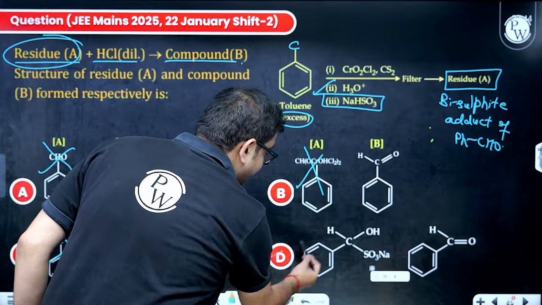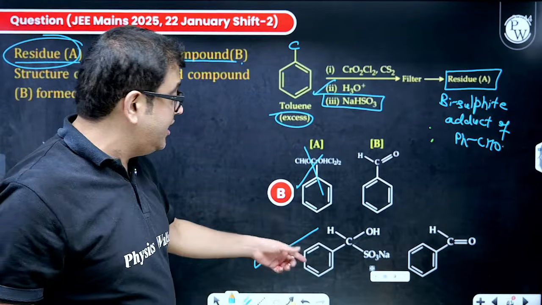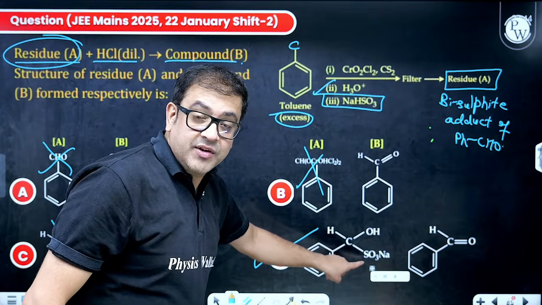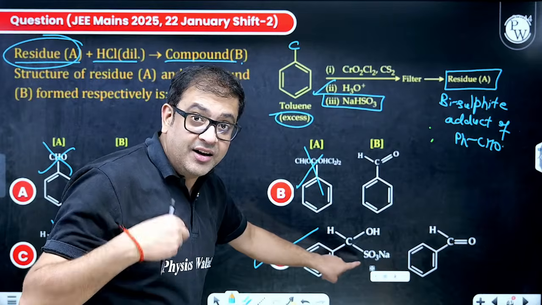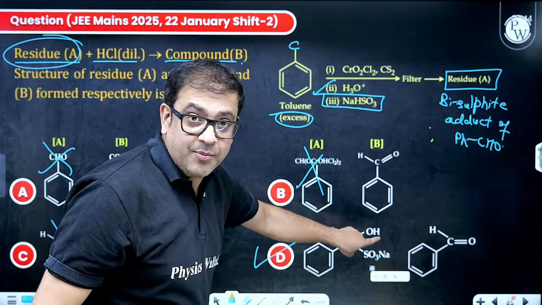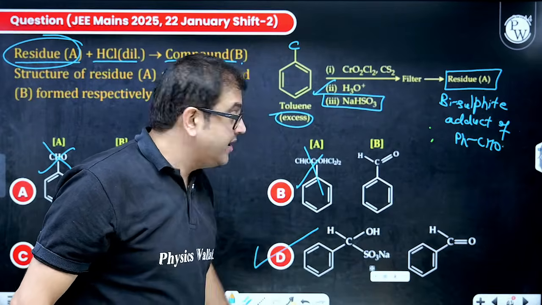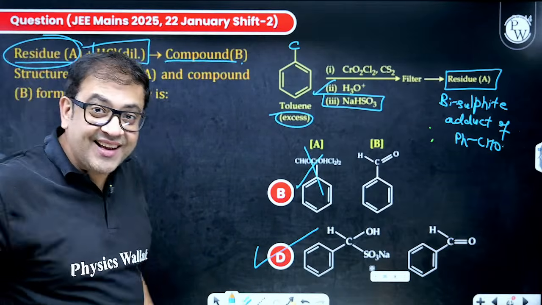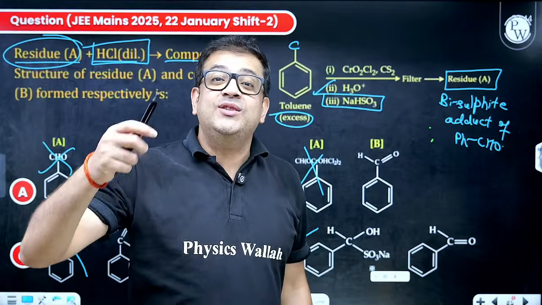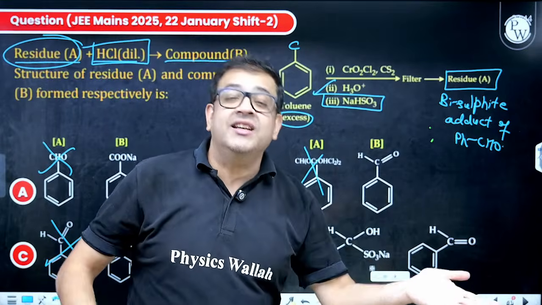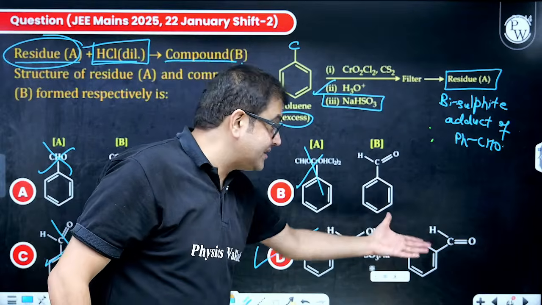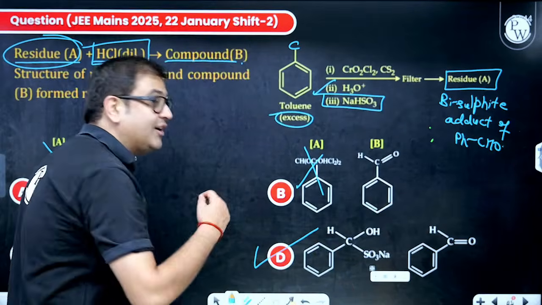This is the bisulfite addition. So with just option A, you can see, sir, this aldehyde reacted with sulfur as a nucleophile, and this O minus of the carbonyl will become OH. This is good, sir. But now what are you doing? Sir, we are reacting with dilute HCl. We know these adducts, once you hydrolyze them even in acidic medium or basic medium, form the parent carbonyl group. So it has again formed the aldehyde. That means definitely option 2.